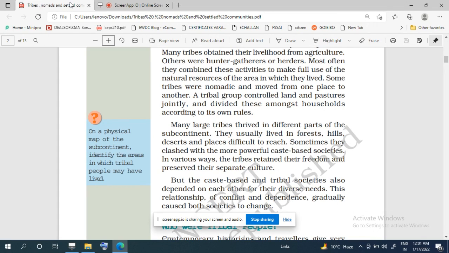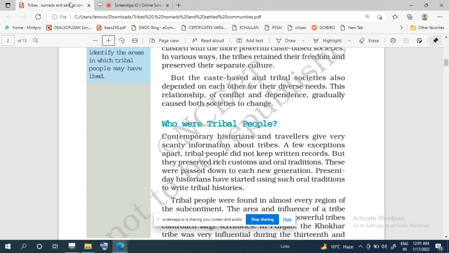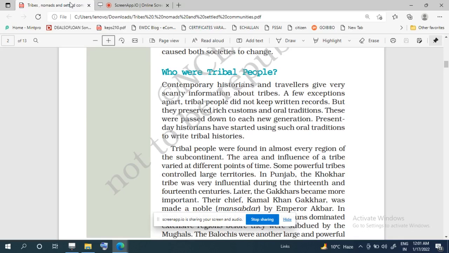So they were living in all parts of the subcontinent, and we find that many times the caste based society and tribal societies were also dependent on each other for their different types of needs.